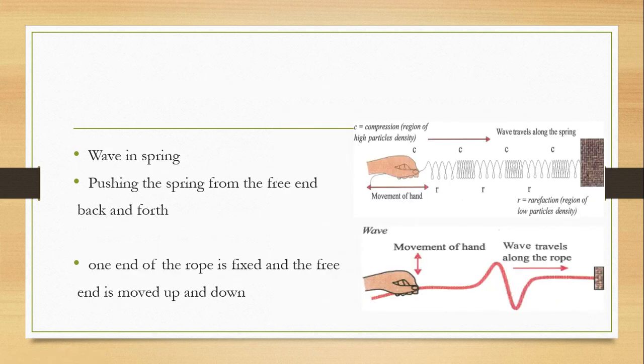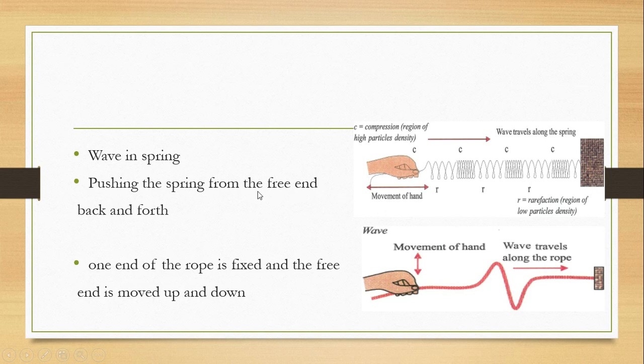Now, apart from water waves being a mechanical wave, you also have waves in strings and waves in ropes. We can demonstrate this. As you can see, this is a spring.